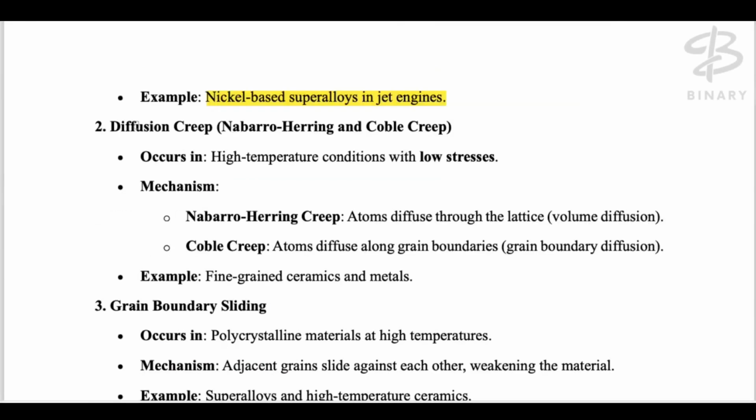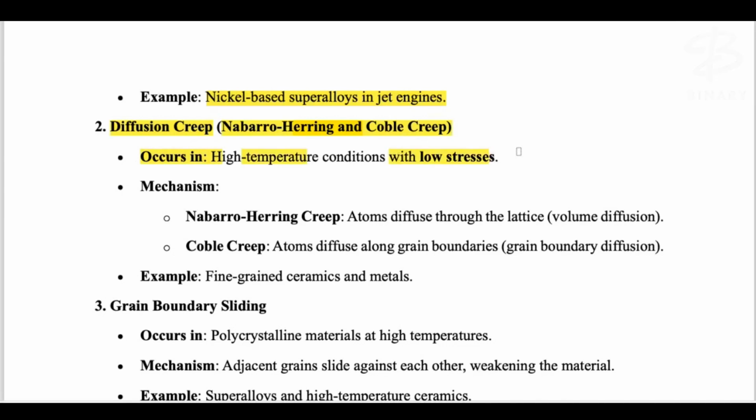Second one is the diffusion creep. Diffusion creep is Nabarro-Herring and Coble creep. This is just another name, on the basis of maybe the scientist. It occurs at a high temperature. The condition is with a very low stress.